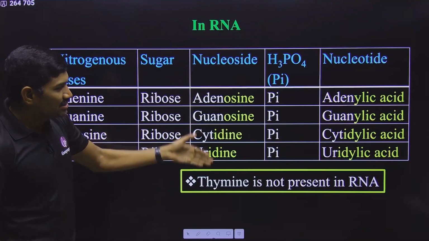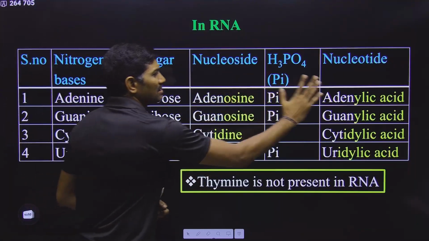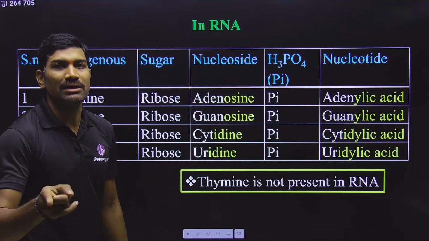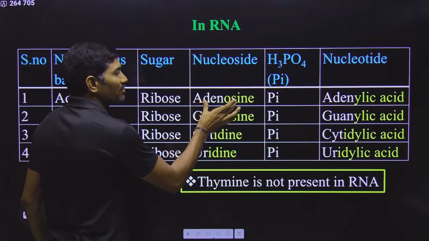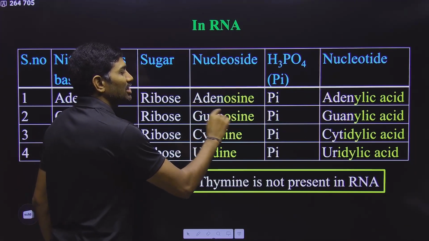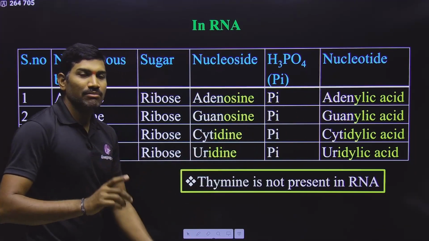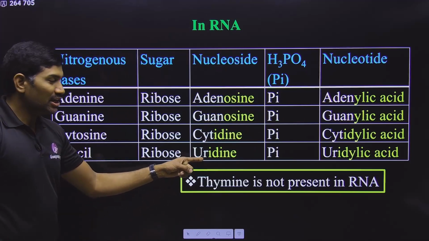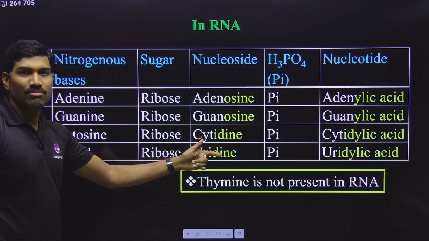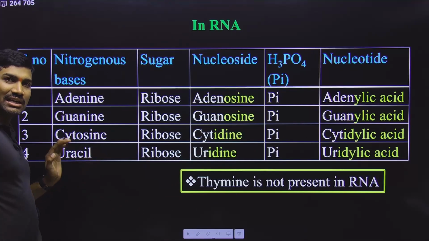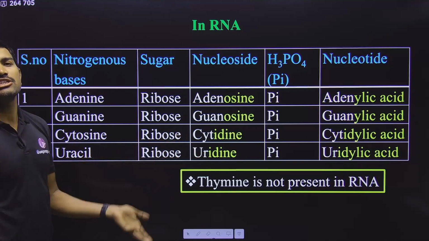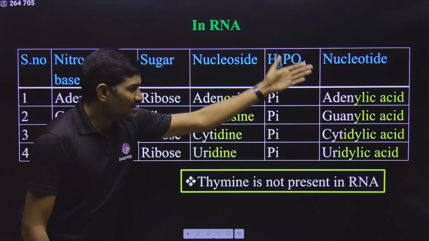If you understand these names, exactly these names you will study for DNA also. But in the case of DNA, before these names you need to add deoxy. The major difference is that in the case of DNA, uridine will not come, thymidine will come, because uracil is not present in DNA, thymine is present in DNA. This is another change that you need to understand. So understand these names first.